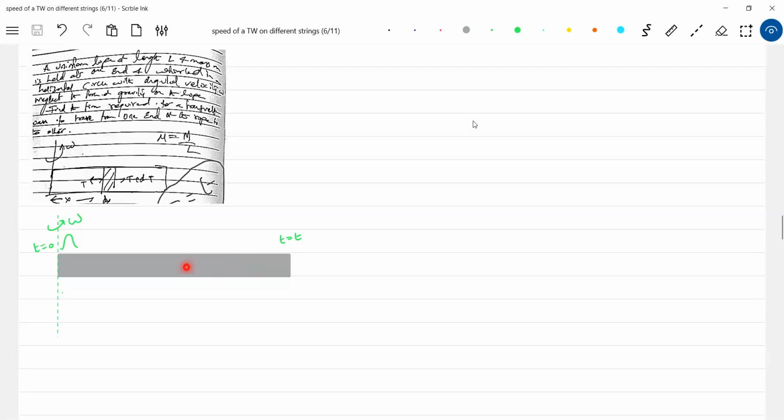Then who will balance the tension? Is there anybody to pull the rope at this particular point? Nobody is there, so tension will be 0 here. Tension here will be maximum. So what's happening to the rope? The rope is moving from the axis to the free end. So let me just put some general thing.